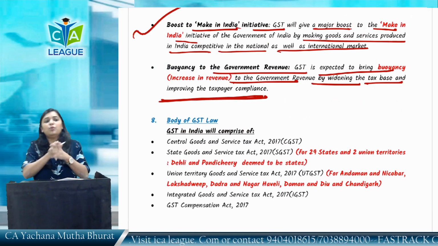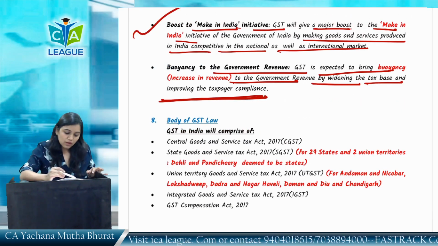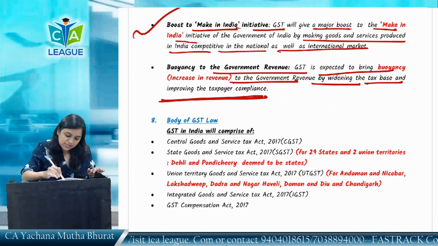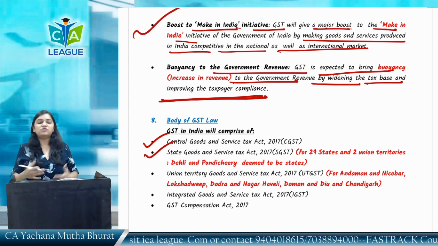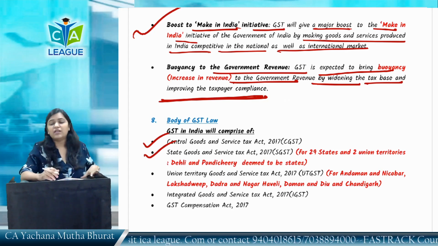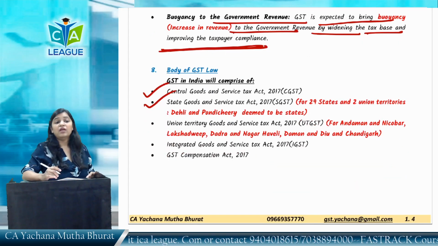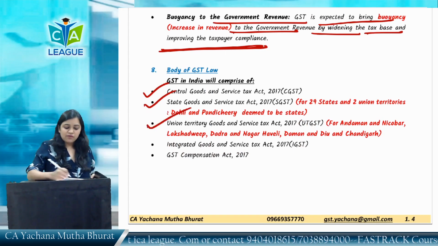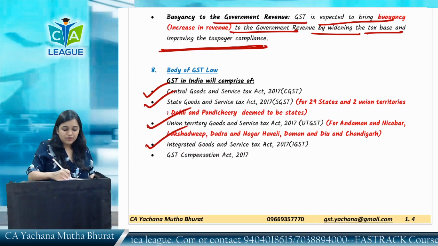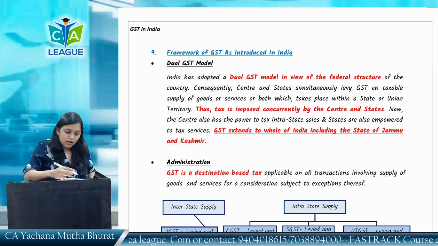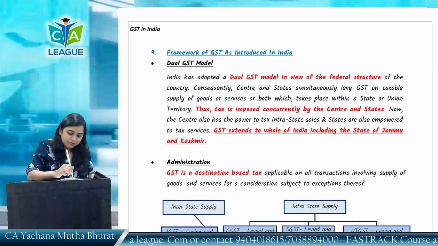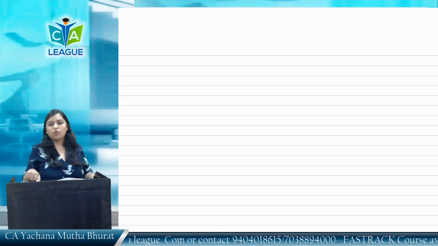Now what happened? We'll study a story to understand how GST has come, like how the CGST, SGST acts have come. CGST Act 2017 has come, then SGST Act 2017 has come, then UTGST Act 2017 has come, IGST Act 2017 has come, and the GST Compensation Act has come into force. Now we'll understand why they have come, like why there are so many acts and all that.